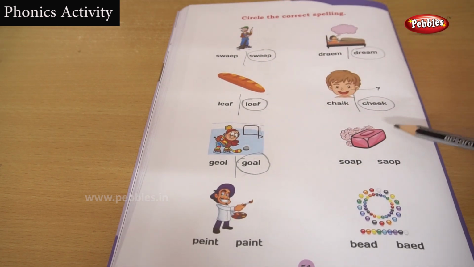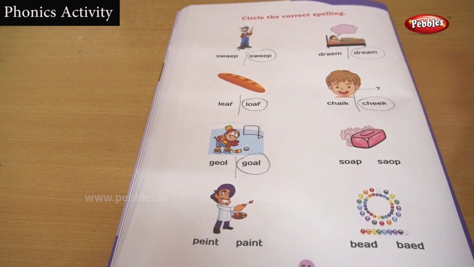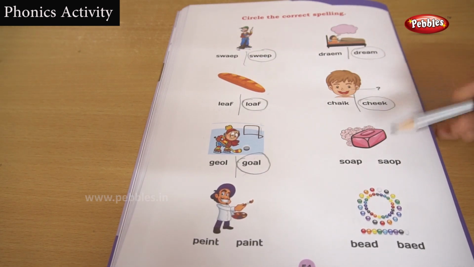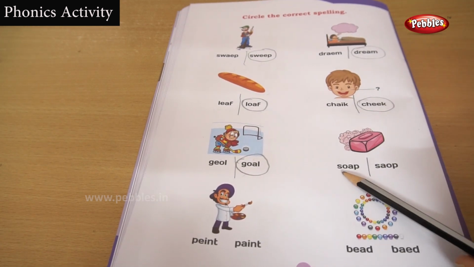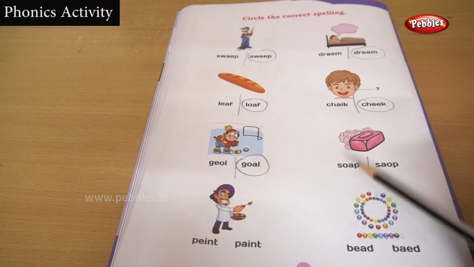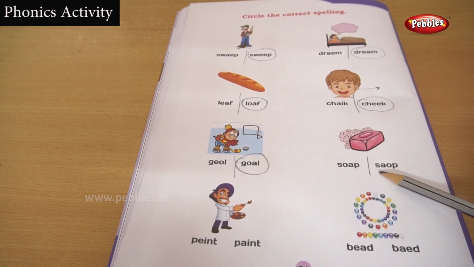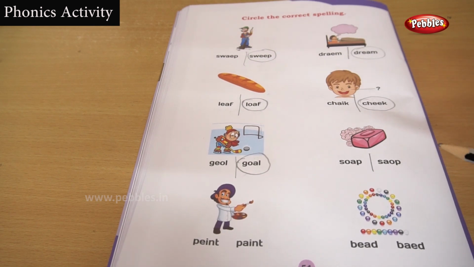Okay, let's do the next picture. What is this? This is a soap. What is the use of the soap? We bathe daily using soap, isn't it, children? There are two sets of words given for the word soap. The first is S O A P, and the second set is S A O P. You are going to find out which word gives the correct spelling for soap.